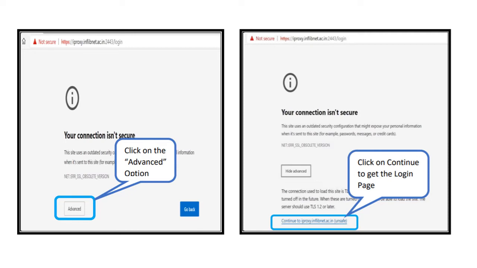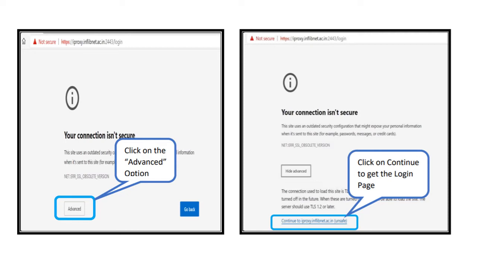You may or may not be redirected to a page which says that your connection isn't secure. There is absolutely no need to worry. NList and InflibNet use firewalls, and your connection is quite secure.